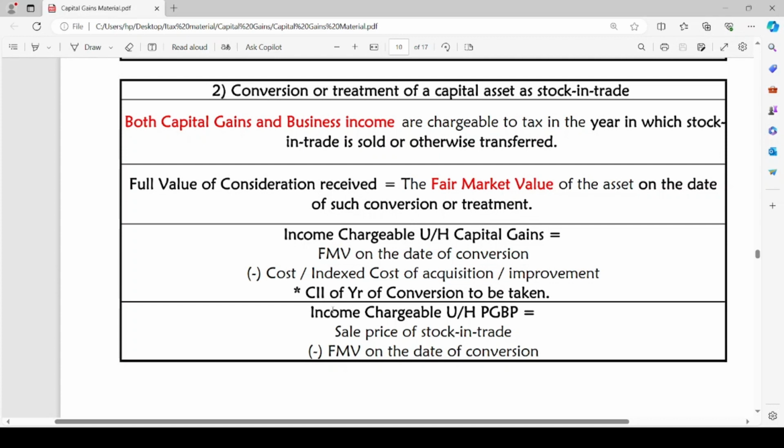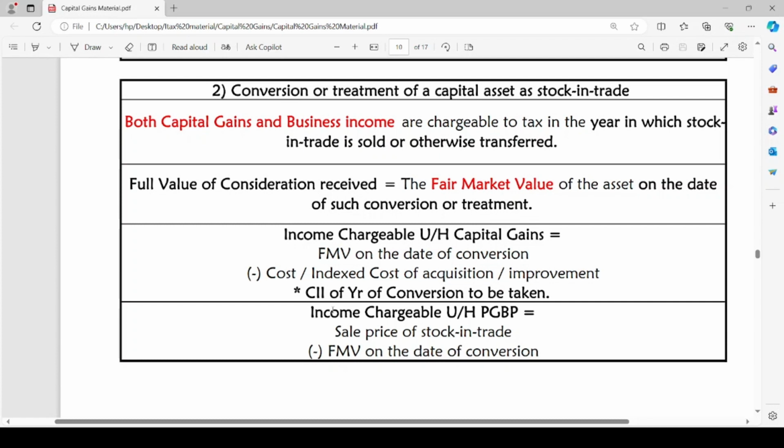While computing the long term capital gain, we are going to provide for the indexation effect. The cost inflation index of the year of conversion should be taken. Instead of the year of transfer, we are going to take the CII of the year of conversion in case of a long term capital asset. So FMV minus COA or COI, or FMV minus indexed COA or COI, will be the income chargeable under the head capital gains.